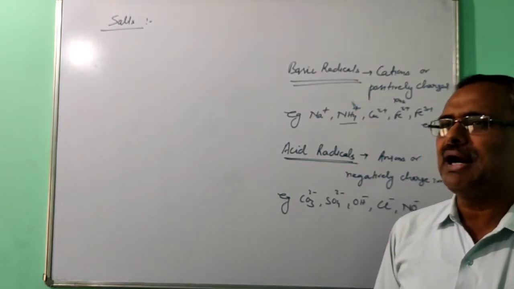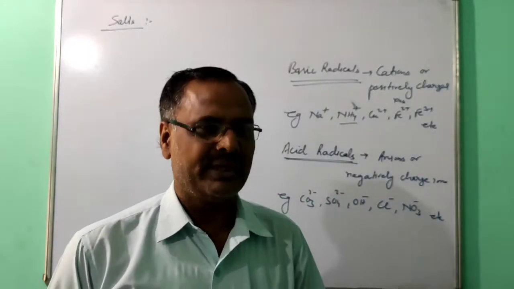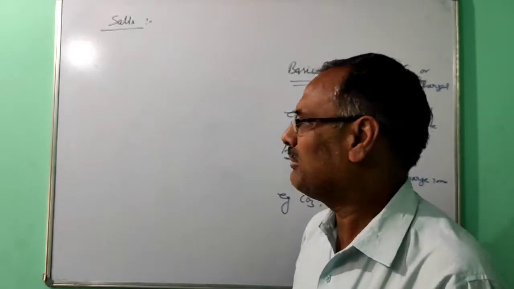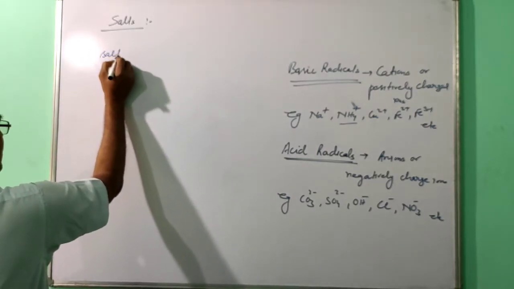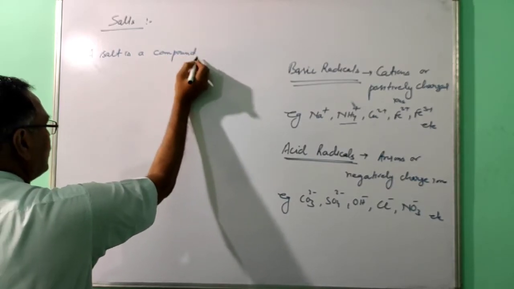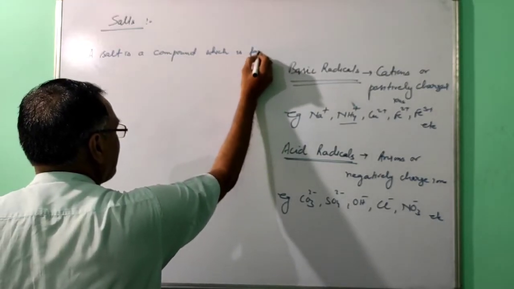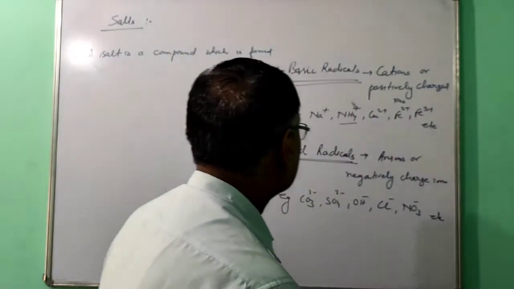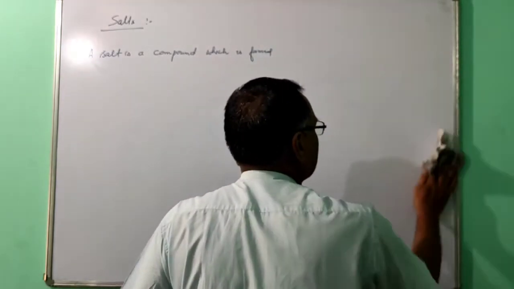A salt is a compound which is formed by partial or complete replacement of the replaceable hydrogen ion of an acid molecule by cations or ammonium ion. This is the first definition.